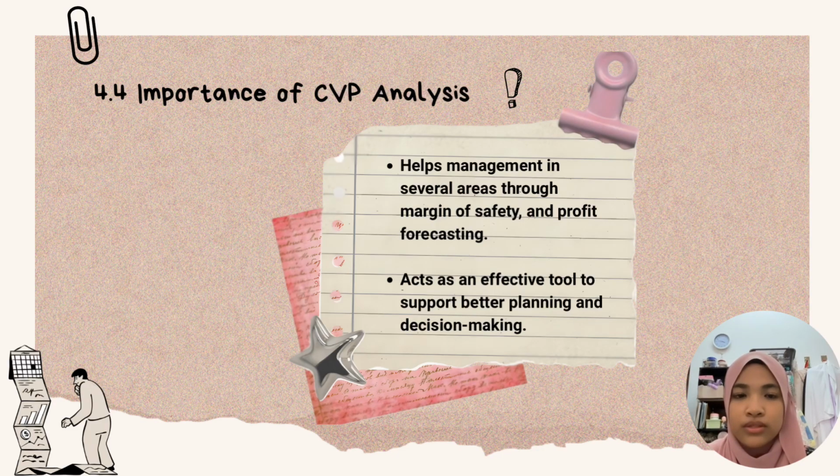Next, importance of CVP analysis. Overall, CVP analysis helps management in several areas, including pricing decisions, cost control, sales planning, risk assessment, margin of safety, and profit forecasting. Therefore, CVP analysis acts as an effective tool to support better planning and decision making.